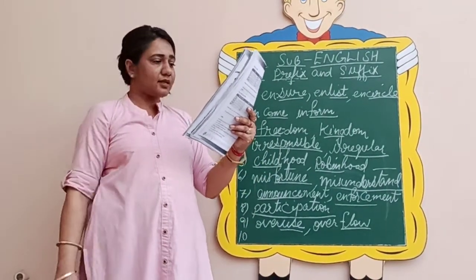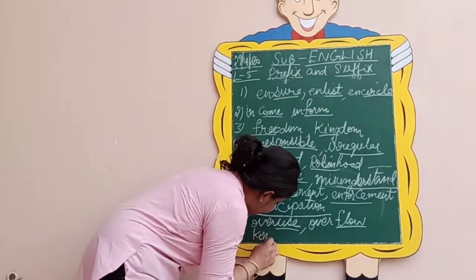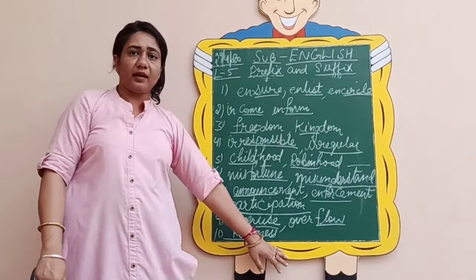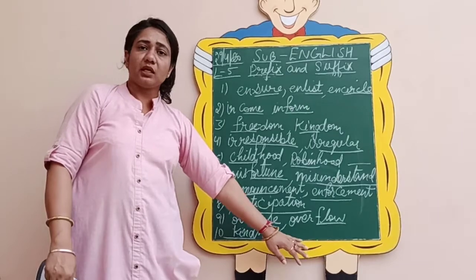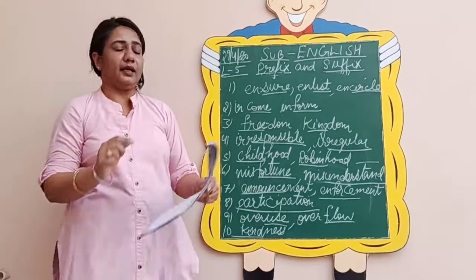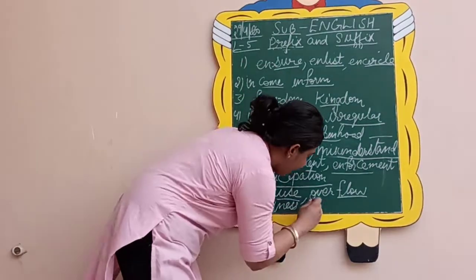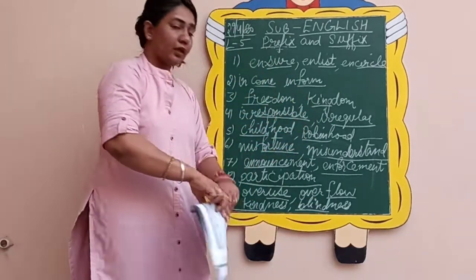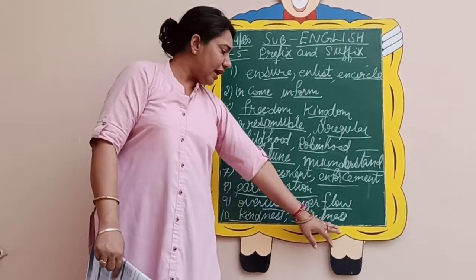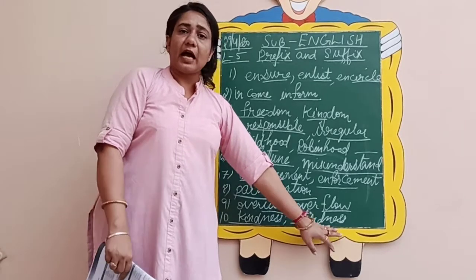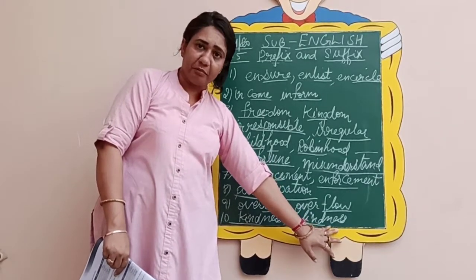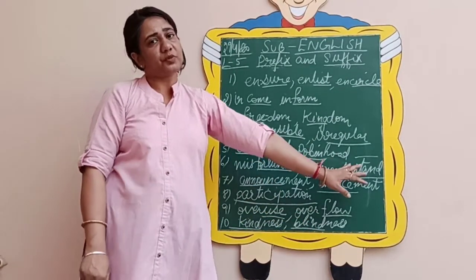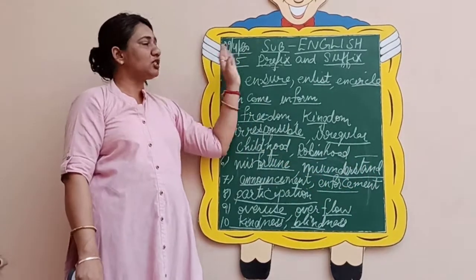Coming to the 10th one now, we have ness. Ness is again a suffix. So it can be kindness. Kind is the main word and I have added ness at the back of the main word to make it kindness. Then you can have blindness. One who is blind. So that is an adjective, that he is blind. By adding ness, I have changed the part of speech and I have made it a noun. So here there is a change in the part of speech as discussed with you earlier.